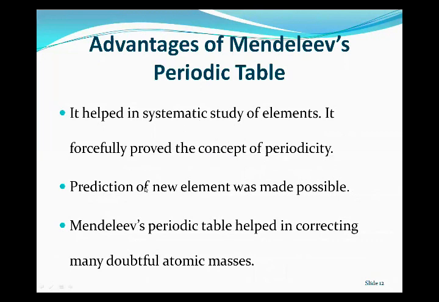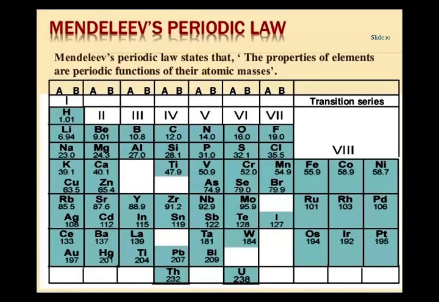The next one is that the prediction of new elements was made possible. To understand this point, listen carefully. To place similar elements in the same groups, Mendeleev had to leave certain empty spaces. You can again observe the vacant spaces in the table. To place the similar elements in the same group, Mendeleev had to leave certain empty spaces in his table.